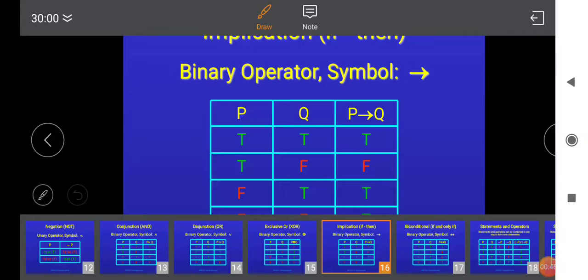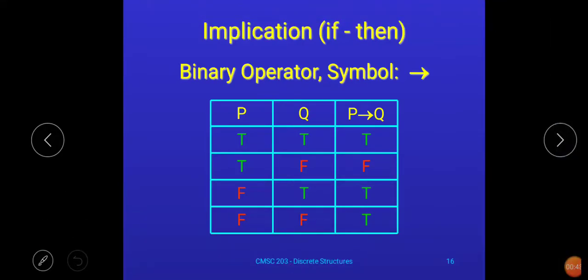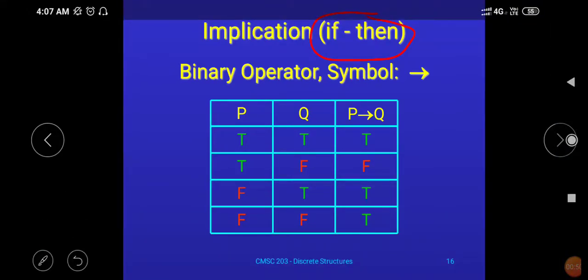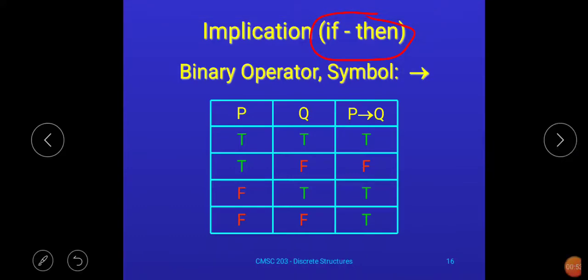In this session we'll discuss one more logical connective, that is the if-then logical connective. If-then logical connective is also called implication in discrete structure. What I said, if-then logical connective is also called implication in discrete structure, and it is denoted by using this symbol. See here, it is mentioned. If-then is also a binary logical connective.